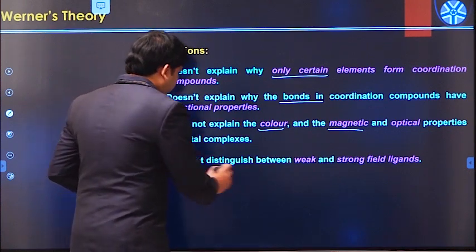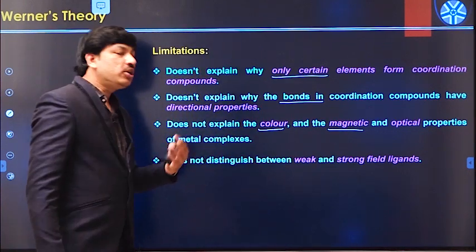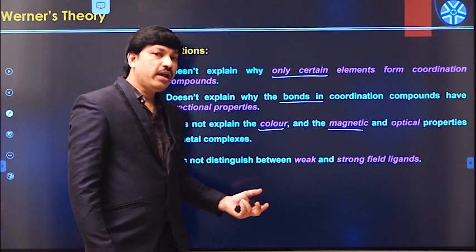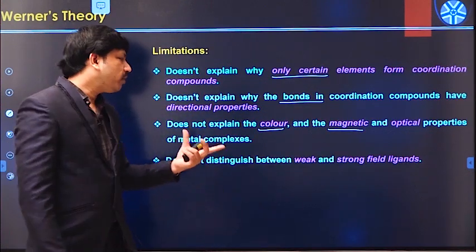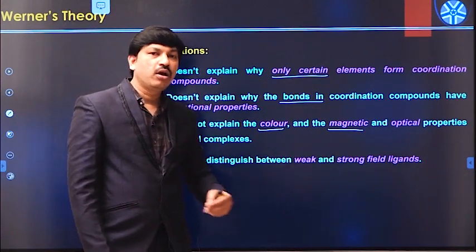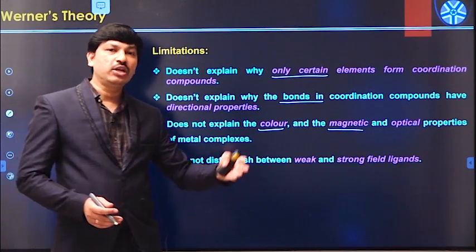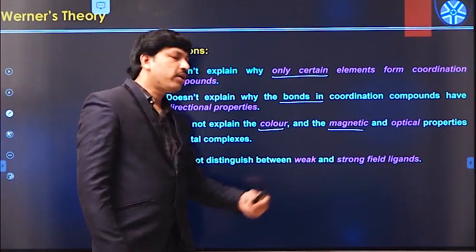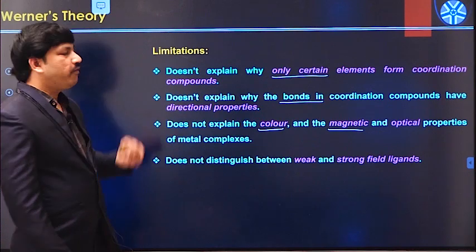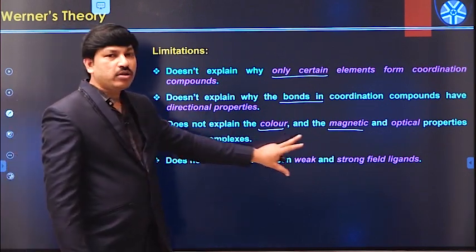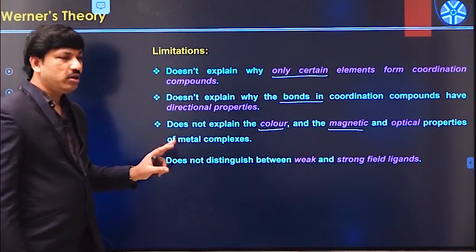And another thing, Werner's theory does not distinguish between weak field ligands and strong field ligands. What are the weak field ligands, what are the strong field ligands, how to classify the ligands into weak field and strong field? These points are also not properly addressed by Werner's theory. So these are some of the important limitations of Werner's theory.